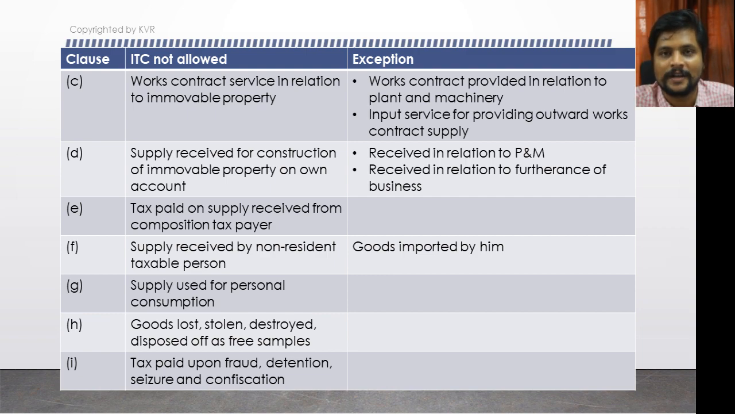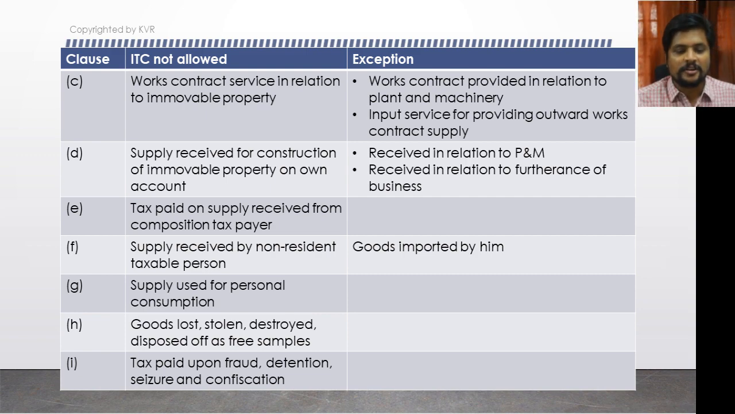There is again an exception to it: if those supplies are received in relation to plant and machinery, or if they are received in relation to furtherance of business, then it is eligible. What is received in relation to furtherance of business? If a real estate agent gives a subcontract to a construction person, and they construct the property on behalf of the real estate agent, then the tax paid to the subcontractor is eligible as ITC, because the construction is done for the purpose of resale, for the furtherance of the business of the real estate agent. It is not for his own purpose.